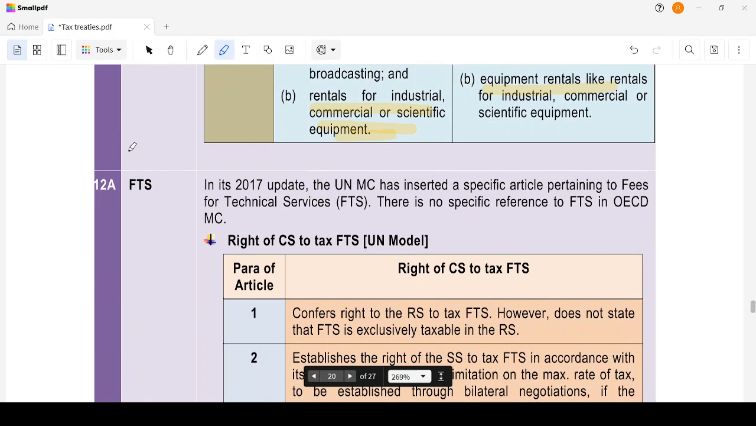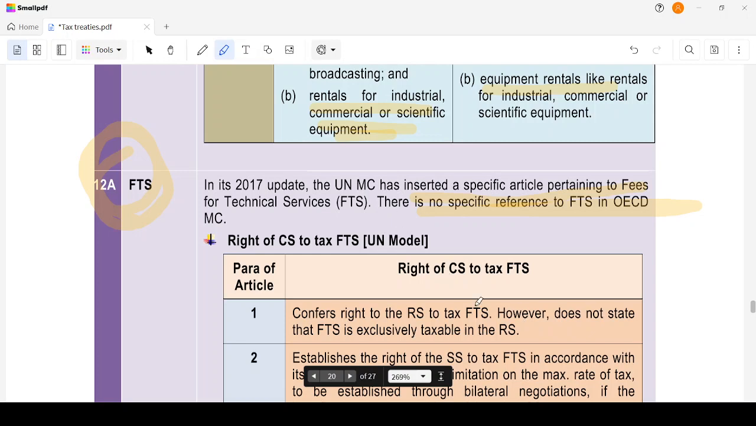FTS, which means fees for technical service. Again, an area where questions have already been raised. In the book itself you will find that in the 2017 update, the UN model convention inserted a specific article pertaining to fees for technical services. There is no specific reference in the OECD MC. So there may be an MCQ which asks the rate of TDS for FTS as per the OECD model. Then you have to say it is not determined, as there is no specific reference in the OECD model.